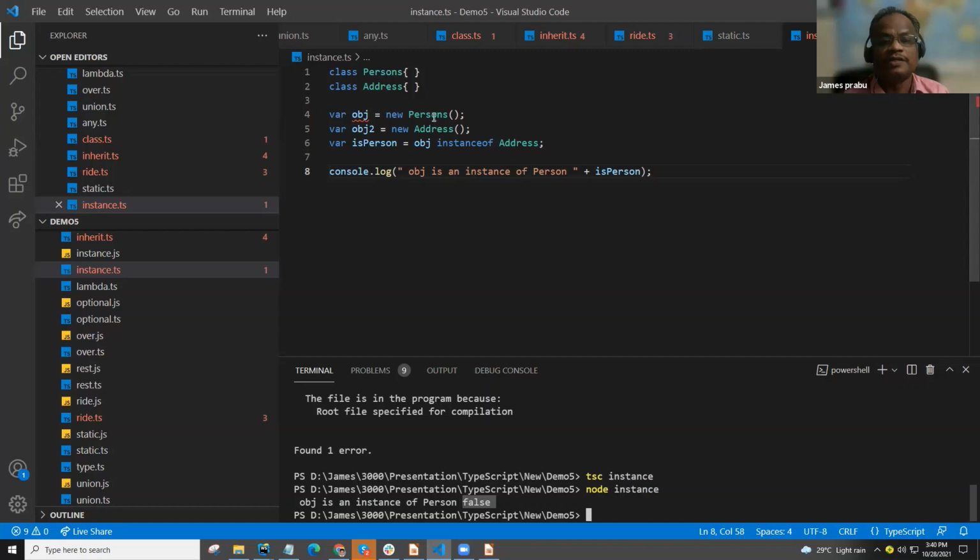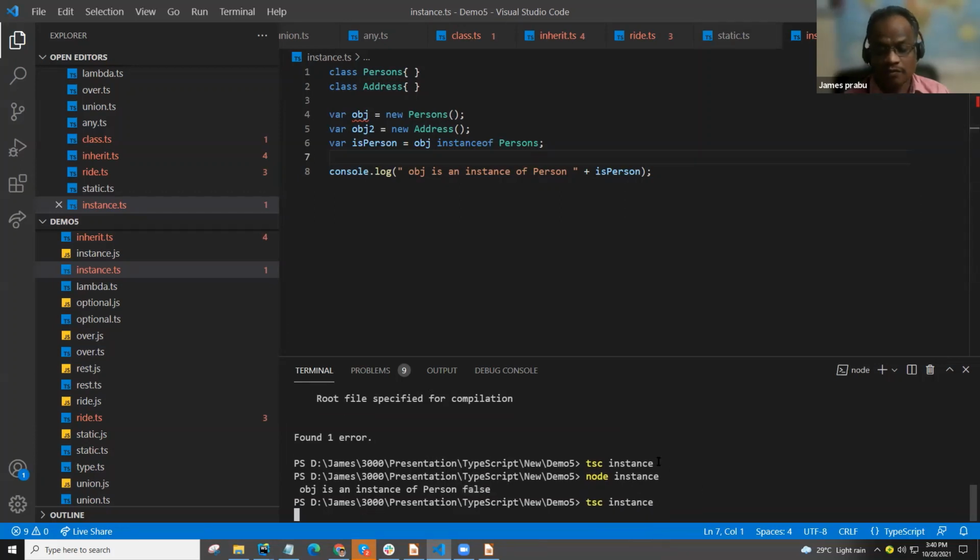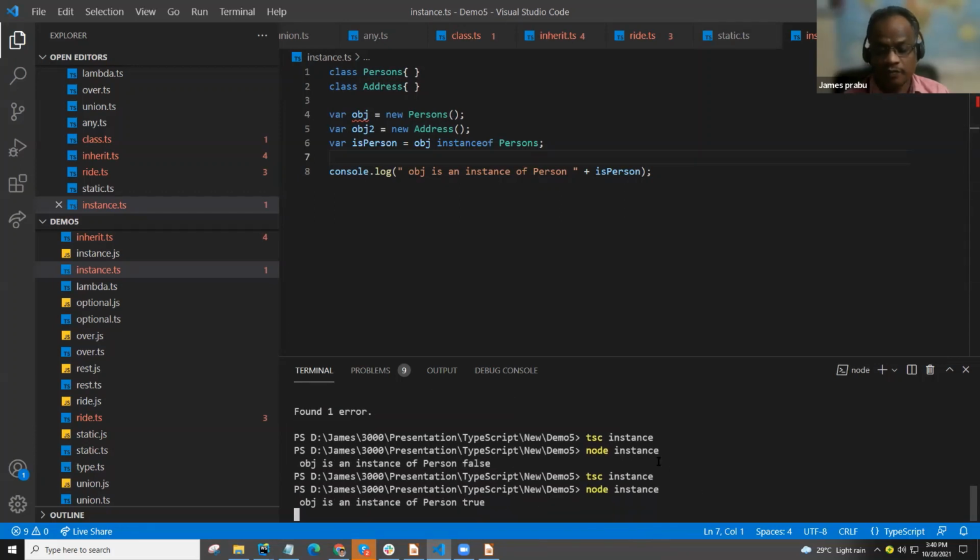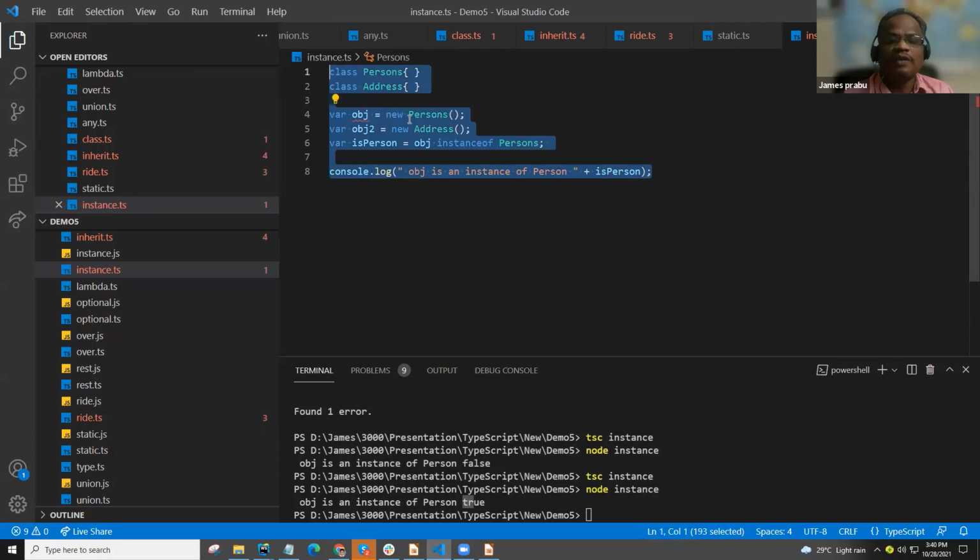If you change this to Person, then it returns true. Now it returns true. But when we have small code, we can easily understand without checking this: object one is an instance of Person and object two is an instance of Address.